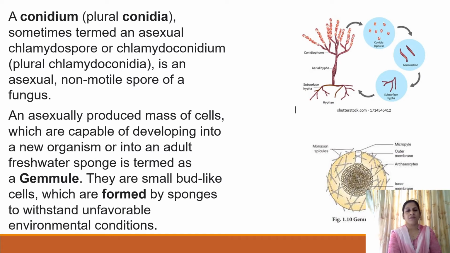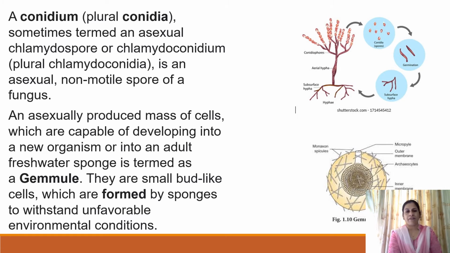Another commonly observed method of asexual reproduction is formation of conidium. The plural is conidia. It is observed in fungi like Penicillium, Aspergillus, etc. These organisms produce spores in chains called conidiospores. When these conidiospores get detached from the body, they fall on the substratum and develop into a new hypha. In this way, these spores help in asexual reproduction.